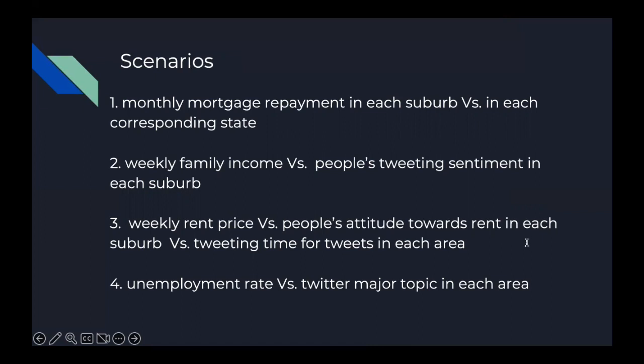In the second scenario, we visualize weekly family income in each suburb in 3 major cities. We implement sentiment analysis on the tweets that we harvested constantly from Mastodon API to see whether there is a relationship between people's emotion expressed online and their income level.